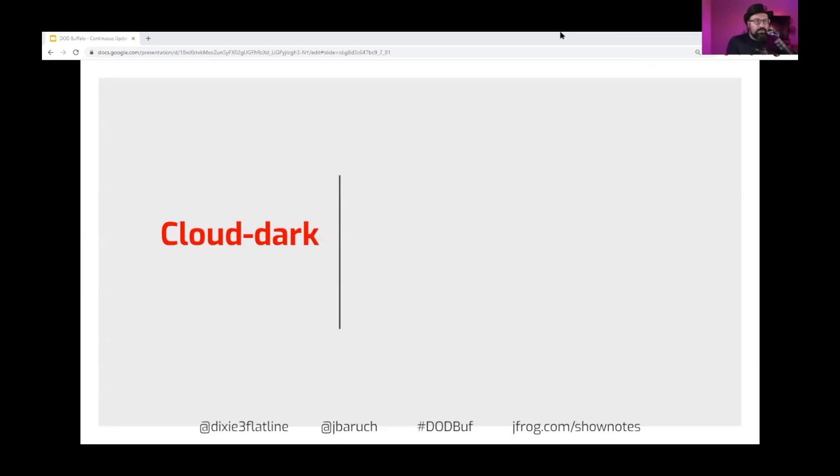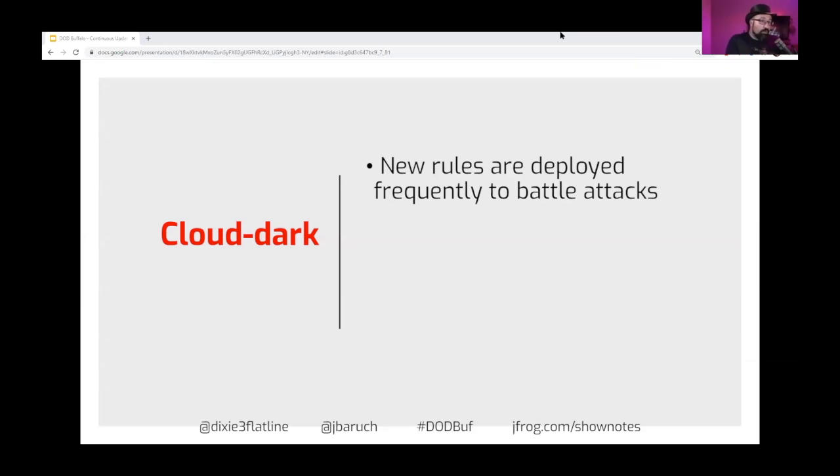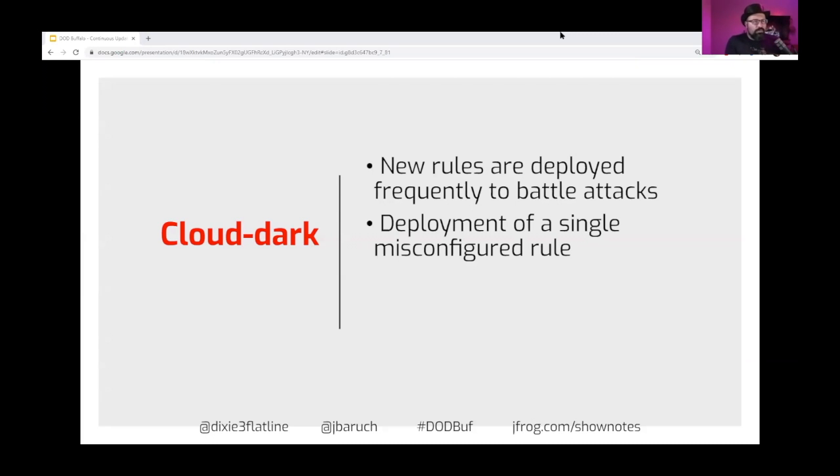So what they do is they deploy routing rules constantly, and they change them constantly to kind of battle those attacks. And on this glory day, they deployed one errorless rule. And obviously, you can guess what the error was.